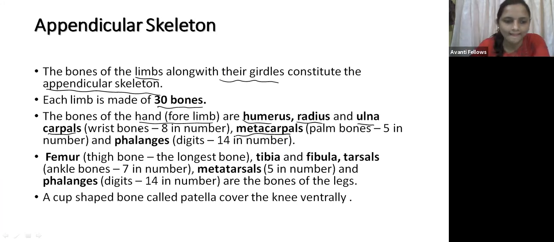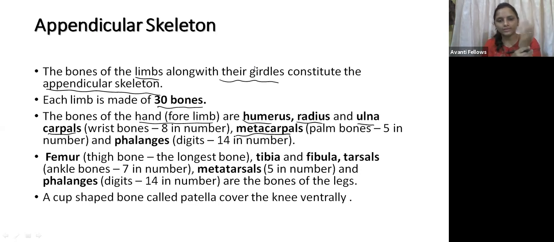Okay. Now we can come to the femur. I think you understood about the forelimb, right? Mayuri, Ria, Parmar, and Shivani, did you understand about the forelimb? The forelimb consists of the humerus, radius and ulna.